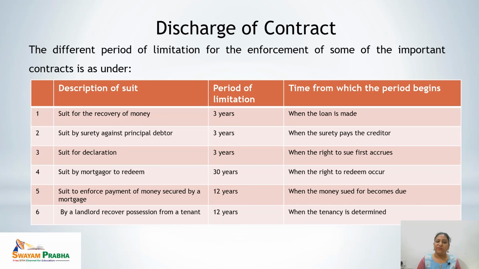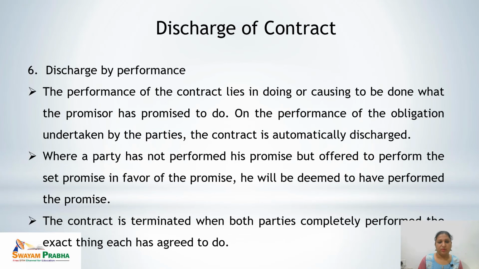That means if the landlord sues to recover the property within this period of 12 years, the case can be brought. But if the period of 12 years is over, this right is not available to the landlord to sue on this ground.